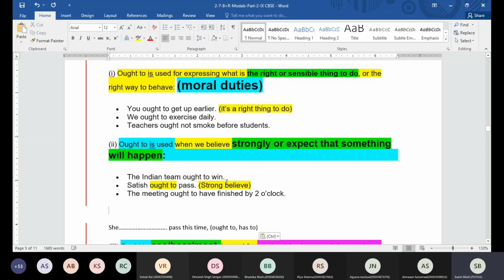So what can we say? We can expect him to pass in the exam. We can expect you guys to pass in the exam. Yes or no? But it's not that we want to make it some obligation that you have to pass. So we can say she ought to pass this time. When you say ought to here, what's the meaning coming up? Expect, strong belief. Yes, we expect the person to pass. So we are talking about expectation here.